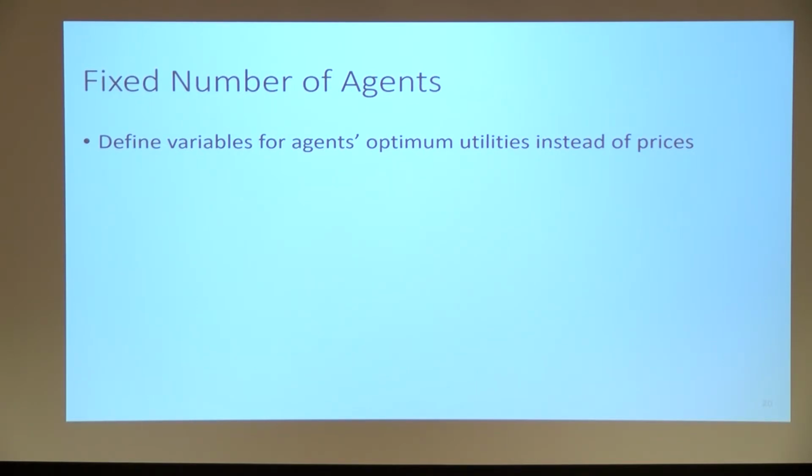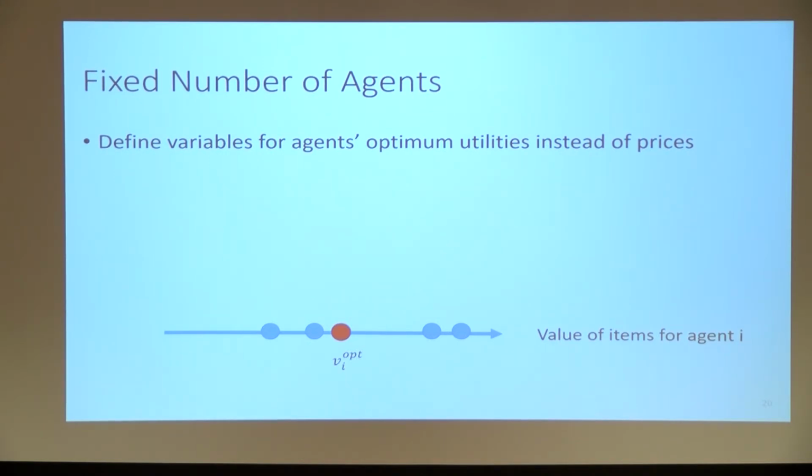As I said, we can't define prices as variables, so we define optimal utilities of agents in equilibria as some variables. By adding some linear formulas in our machinery, we can know where exactly this optimal utility is when you sort the value of the one single agent for all the items.